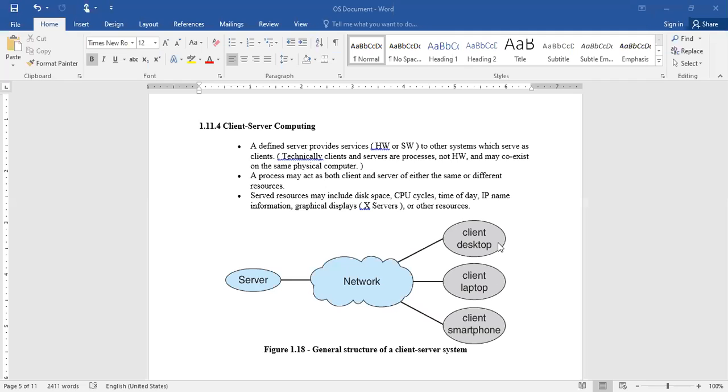So a single system can process all the requests made by the clients. The advantage here is that we need not maintain the resources in all cases. We maintain the resources at a single place, and those resources are shared among n number of clients. In such a way, it reduces the cost, right? But whenever the number of requests gets high, it becomes an overhead on this server. So it depends upon the configuration of the server which you are maintaining and the network bandwidth.